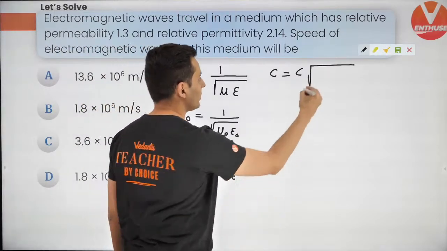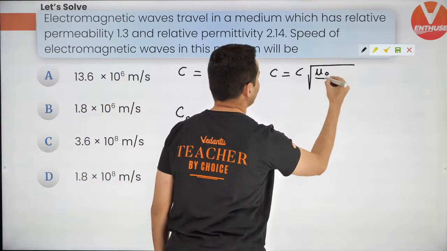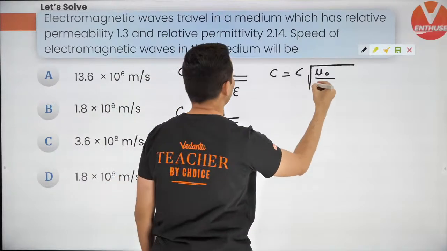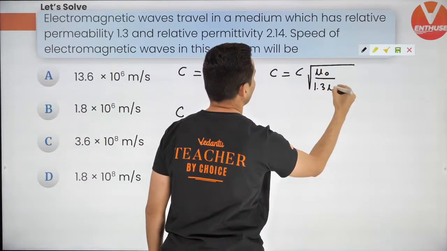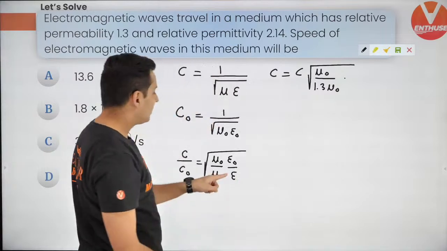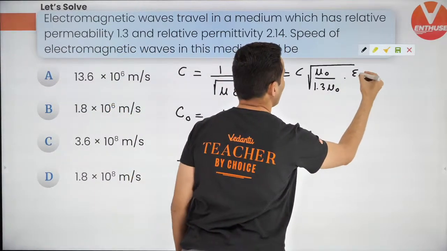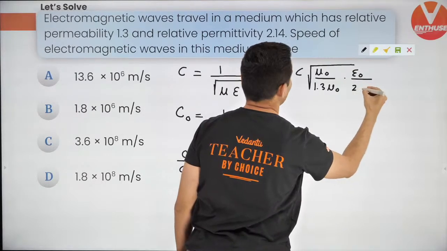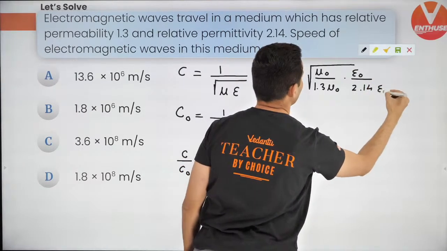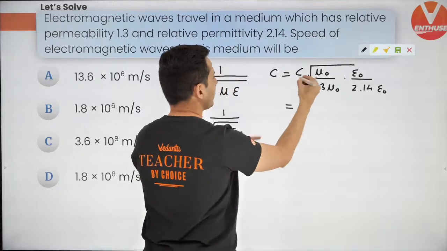Think of it this way, relative permeability. So this mu over here is 1.3 times of mu naught, and this epsilon is 2.14 times of epsilon naught.